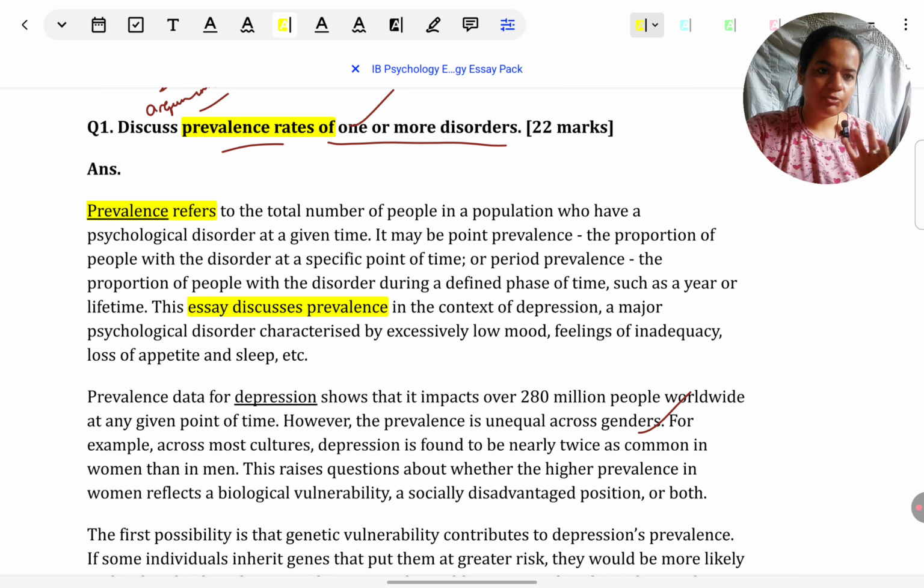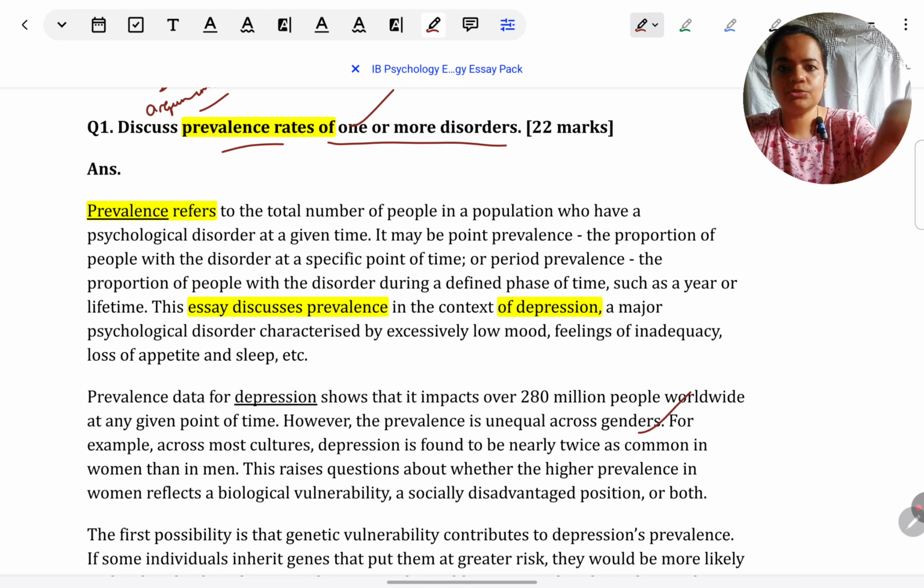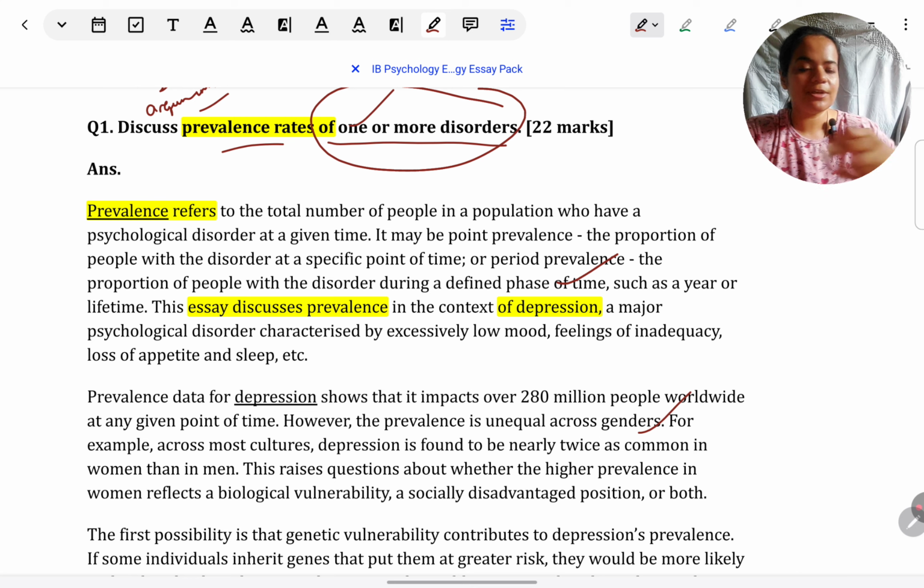I've already explained which arguments I've taken, so very quickly, I'm going to firstly name the disorder, because they said one or more disorders, so let the examiner know which disorder I am discussing: depression. And then I have defined depression also in a line, as you can see here, because again, just like prevalence, to show my understanding, I gave a definition.